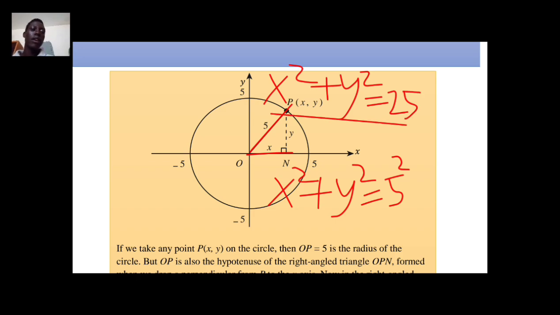This is going to be the equation of this circle that is given.